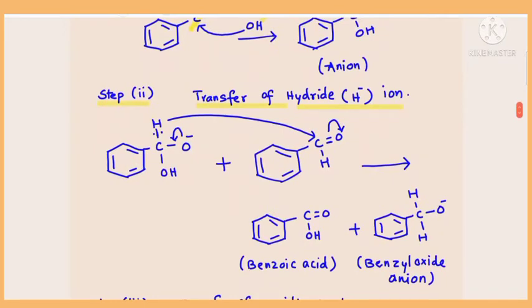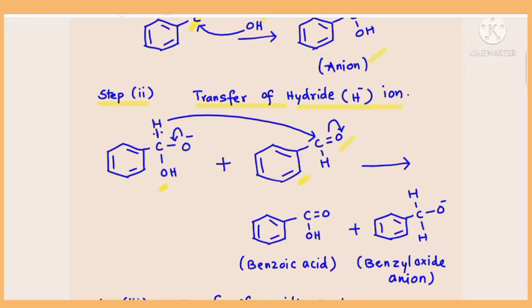Then step 2, transfer of hydride ion. Hydride ion is nothing but H minus, isn't it? Now the anion which is formed in the first step will interact with another benzaldehyde molecule. This is the anion we got in the first step, and this is the second molecule. Now the hydride ion from the anion is transferred to the carbonyl carbon of another benzaldehyde molecule.